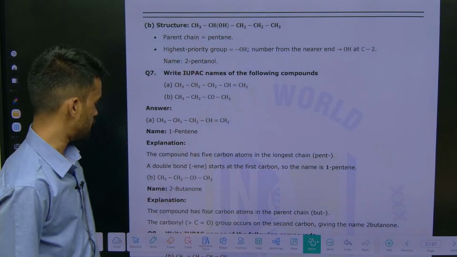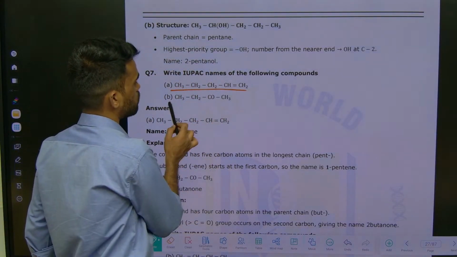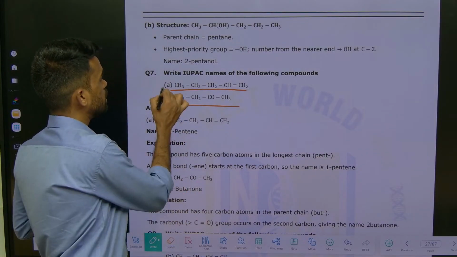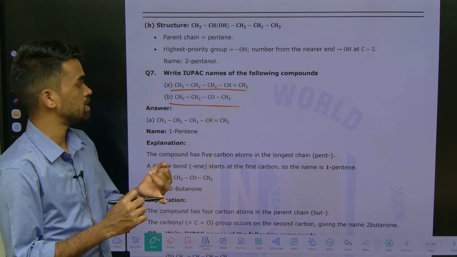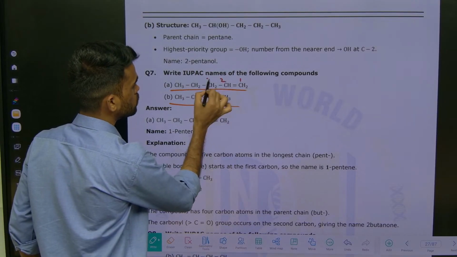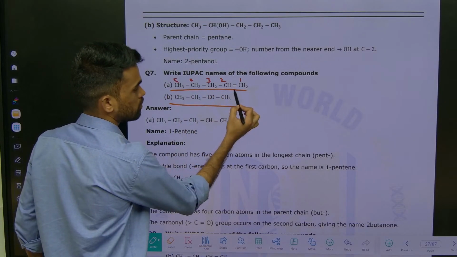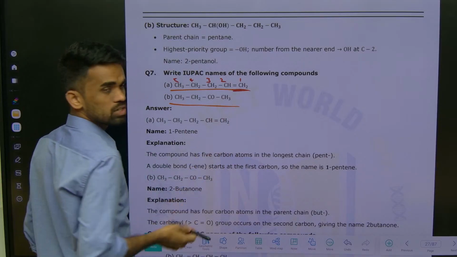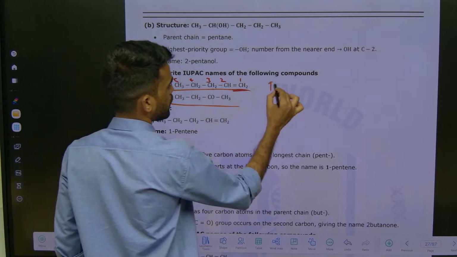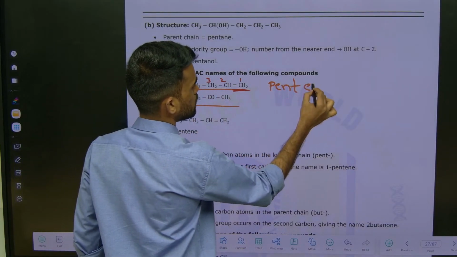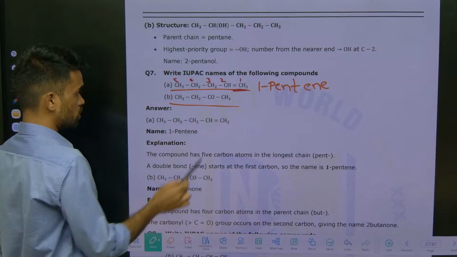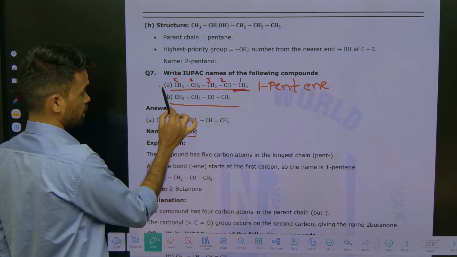This is done, and the next one here we have for these compounds. Now you can understand. I hope you got this clarity, like how you can write names in case of alkanes and alkenes. So here we have one more alkene. Write the numbers from here 1, 2, 3, 4, 5. I numbered from the alkene side, so that it gets the minimum number. So pentene or 1-pentene, both of them are correct. So 1-pentene is the name of this first compound.